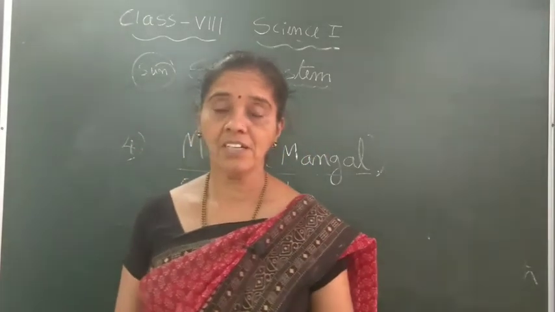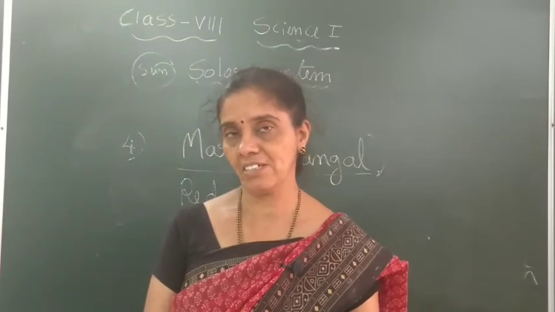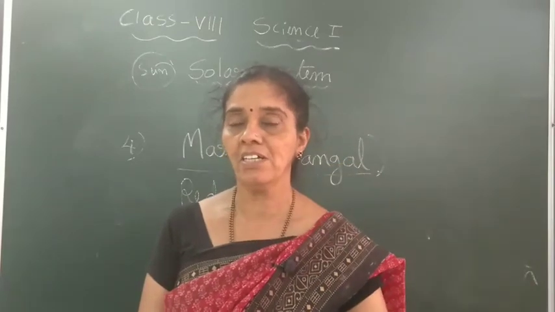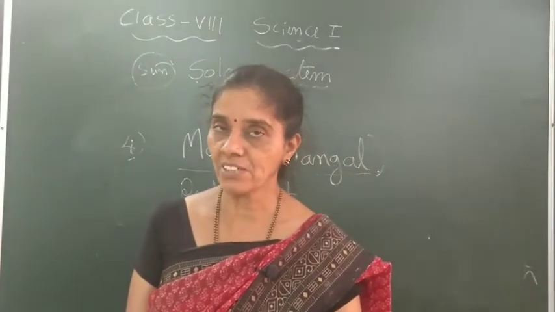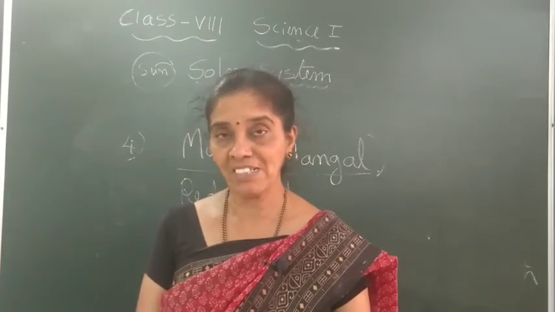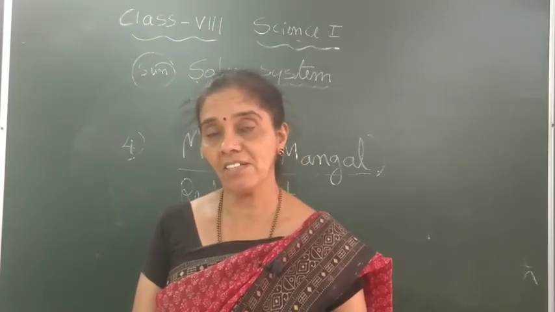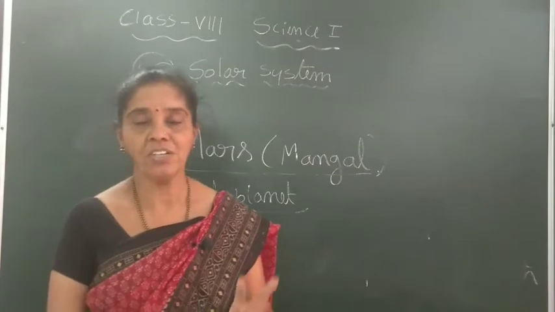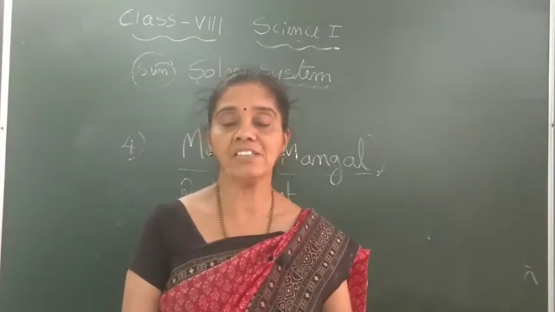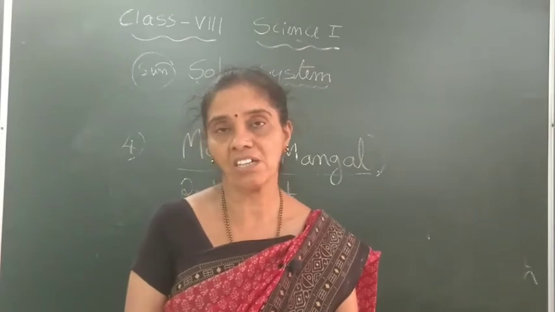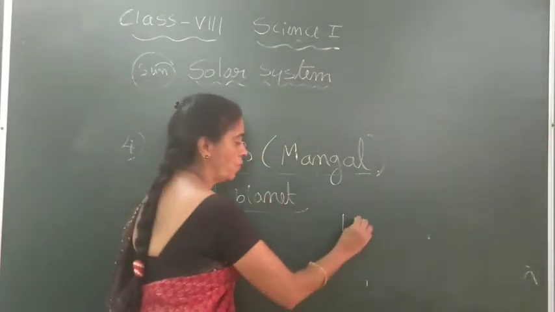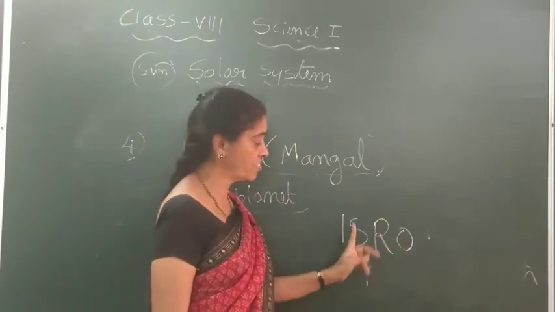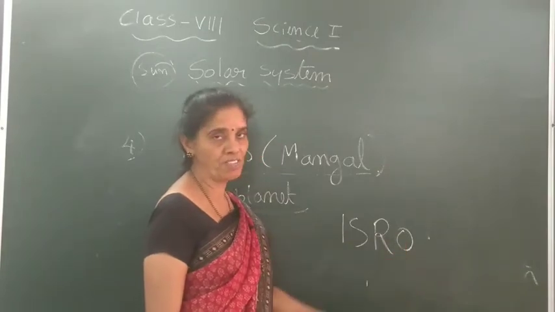Now, Mars has got two natural satellites. When the planets are far away from the sun, they have a larger number of satellites. Mercury and Venus don't have any, Earth has one satellite, and the next one, Mars, has two natural satellites. And you have heard of Mangalyaan, from ISRO, the Indian Space Research Organization.